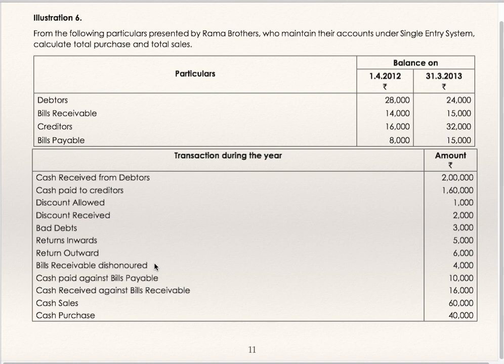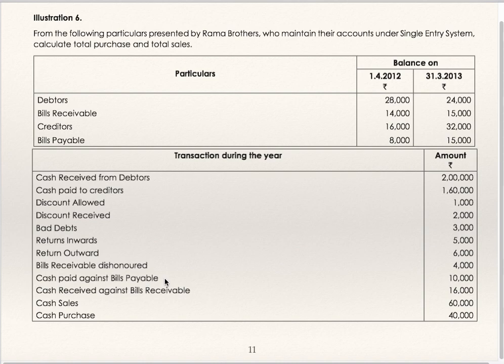The entry is bills receivable account debit to debtors if you raise the bill. If the bill gets dishonored, exactly the opposite entry you are supposed to pass. That is, debtors account debit to bills receivable account. So bills receivable dishonored is to be debited to debtors and credited to bills receivable.